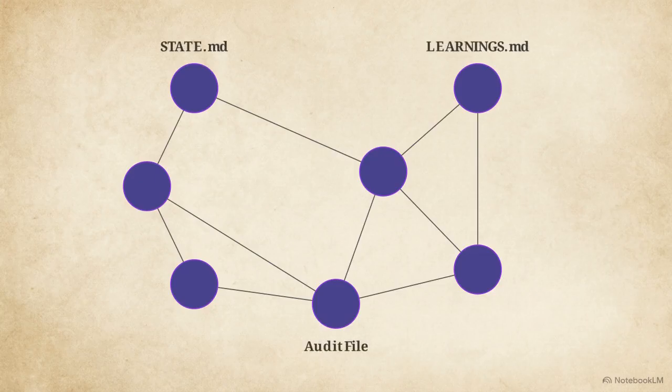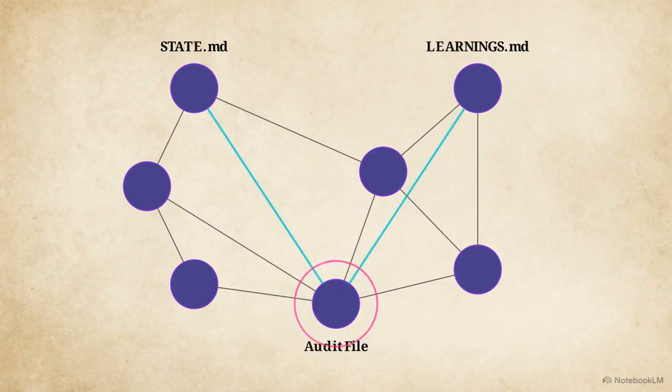As the agent's work grows more complex, these files move beyond simple folder structures and form an interconnected web. In this mesh architecture, multiple state files can index and reference the exact same underlying history or library document. This creates a synchronized pulse across the system. A single update to an audit log instantly informs both the agent's current status and its long-term stored learnings.